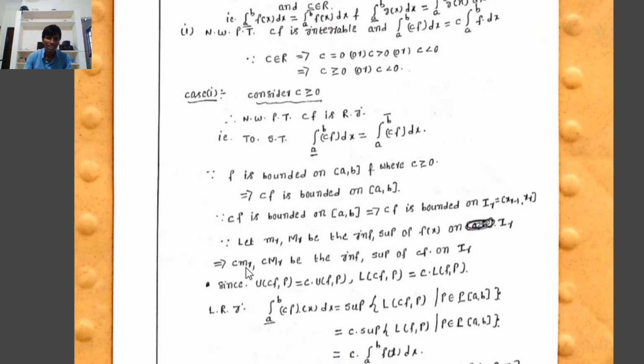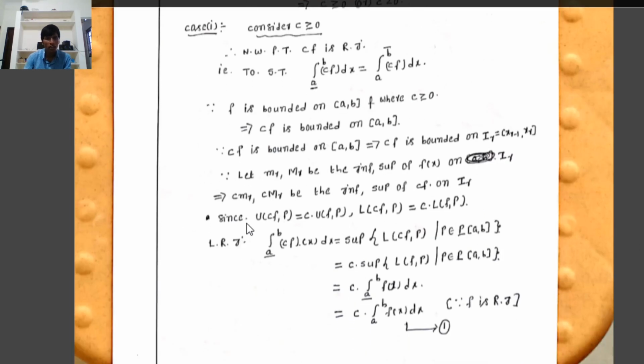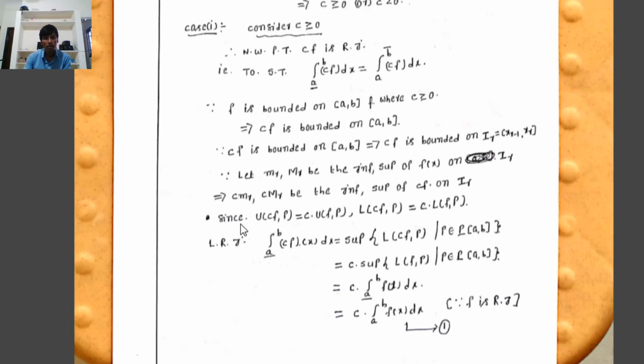That implies automatically c·m_r and c·M_r are the infimum and supremum of cf on I_r, where c·m_r is the infimum of cf on I_r and c·M_r is the supremum of cf on I_r. Since we already know, by definition of the upper Riemann sum, U(cf,P) equals c times U(f,P). Similarly, L(cf,P) equals c times L(f,P).